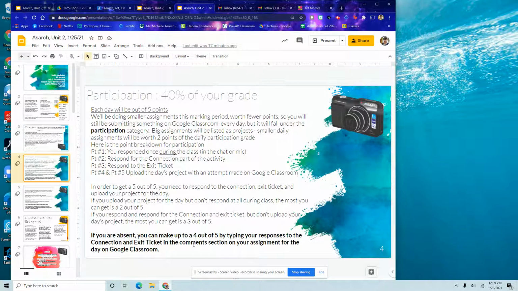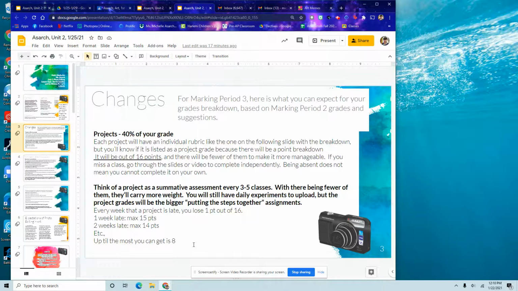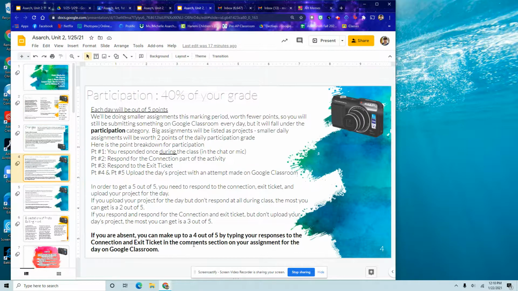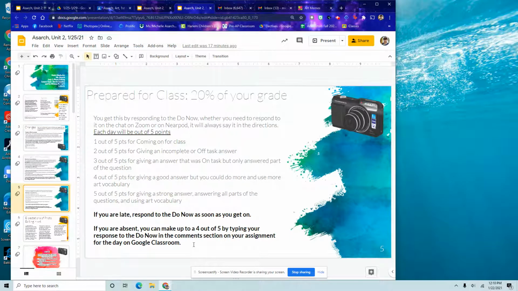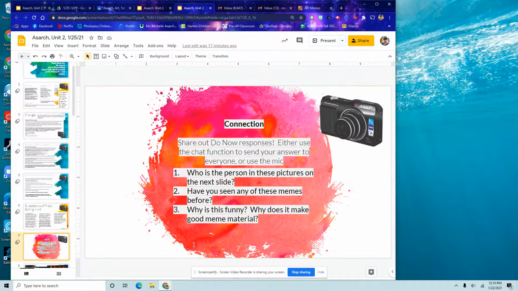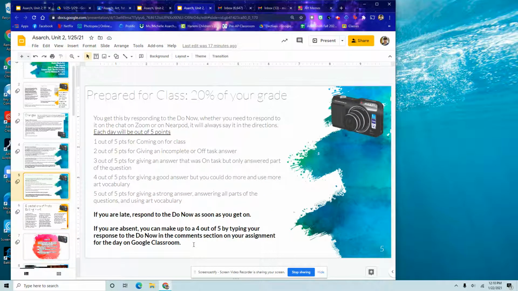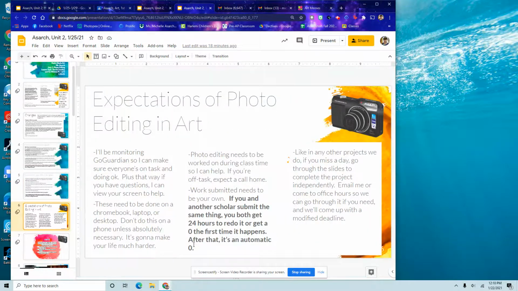That means you're still going to do the do now, the connection, and the exit ticket. You're just going to look at them afterwards, go through the steps, and comment with your do now, your exit ticket, and your connection answers on the comment section for that assignment on Google Classroom, so that you can make up the points from it. The expectations are the same.